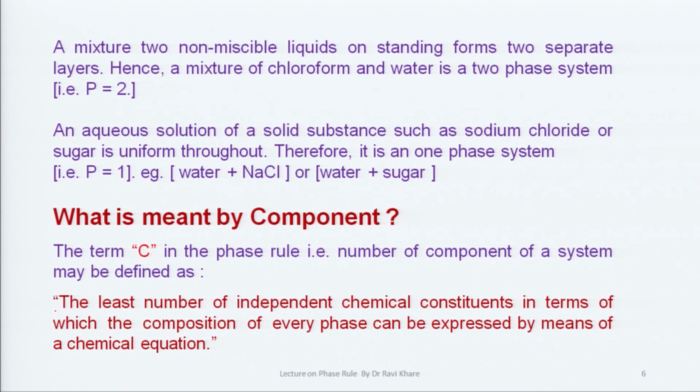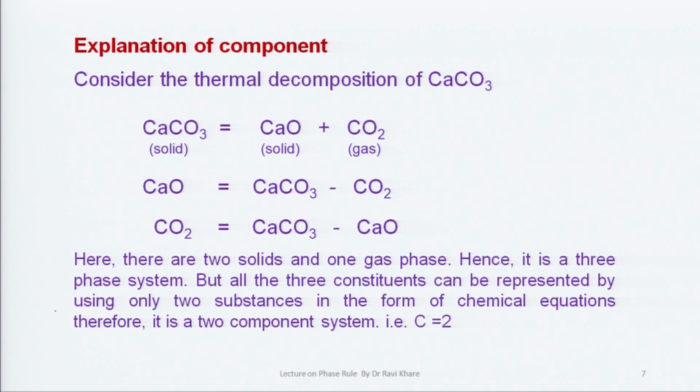What is meant by component? The capital C in the phase rule, that is the number of components of a system, may be defined as the least number of independent chemical constituents in terms of which the composition of every phase can be expressed by means of a chemical equation. It is known as component. Now, we can explain component in the form of a chemical equation. Consider the thermal decomposition of calcium carbonate, given by calcium carbonate into calcium oxide and carbon dioxide.